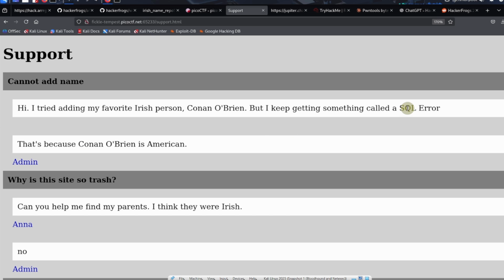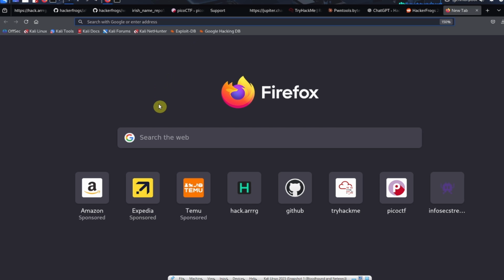So they reference something called an SQL error, and the reason why there's an SQL error when trying to put in this name, Conan O'Brien, is because of this apostrophe right here. And this apostrophe, when we deal with SQL systems, can be interpreted as a part of the code. I mean, if we go over to, I don't know, my favorite SQL learning